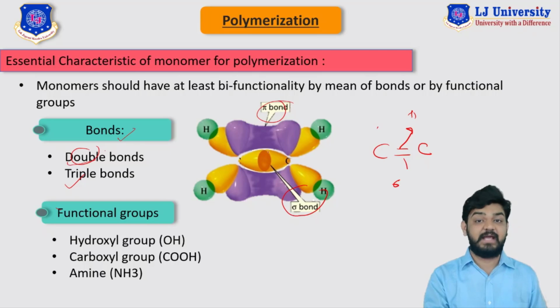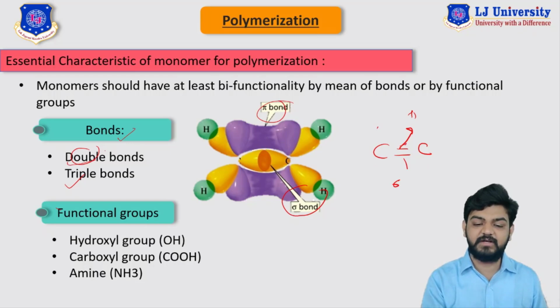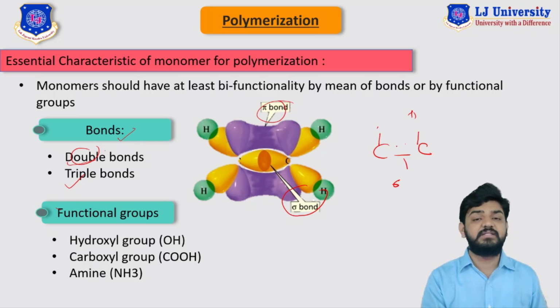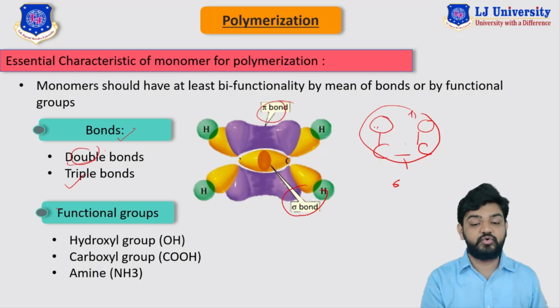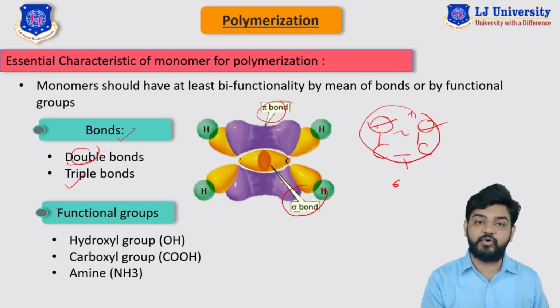So if we supply energy either in the form of heat or in the form of light, then this particular pi bond will easily break out. If this upper bond breaks, then this carbon will have one bond here and one bond here, as this bond is shared by both carbons in the same amount. Now again this carbon can link with something here and this particular carbon can also join with something here. So we can say that this particular monomer of ethylene can react with two functional groups or two different components. Hence it has bifunctionality.